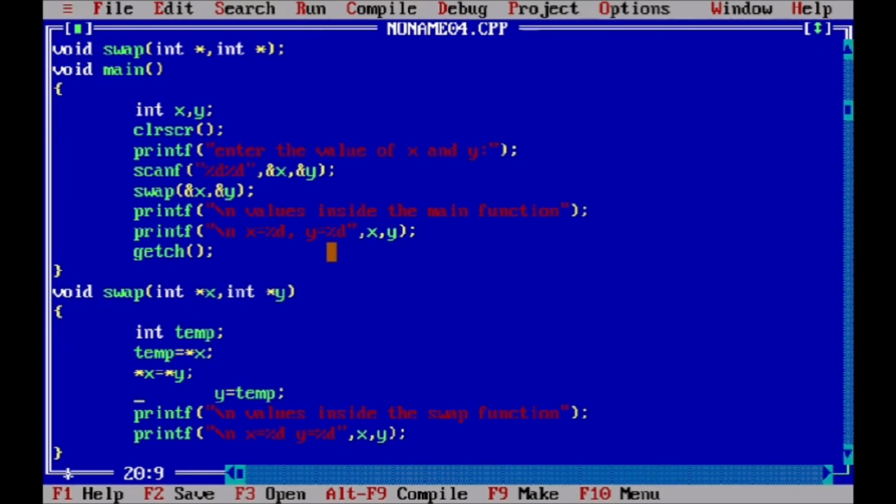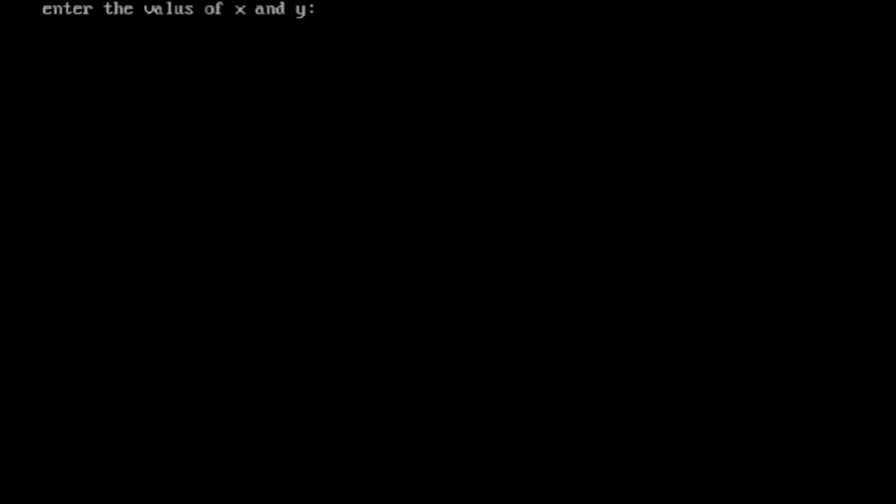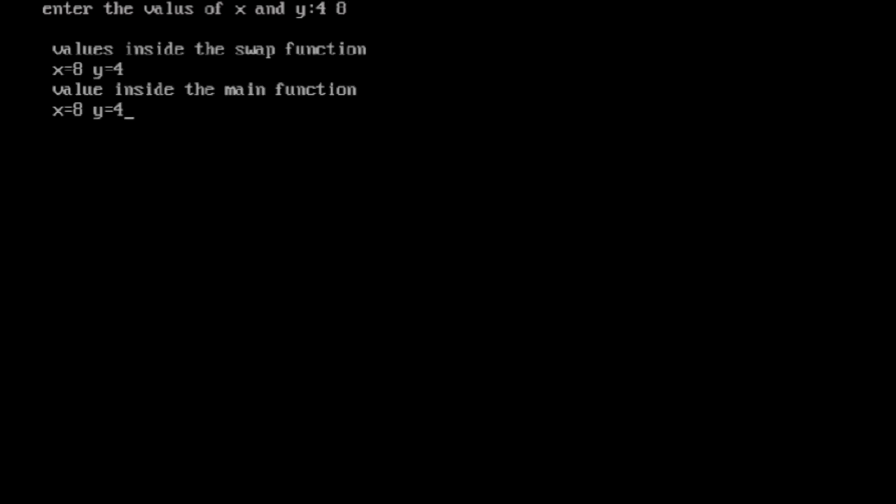Okay. So y is equal to 10. We compile our program and run the program. Okay, the values of x and y we are entering here are 4 and 8. So the value inside this swap function changes, which means 8 and 4, but it is also changed in the main function. So this is the major difference between call by value and call by reference.